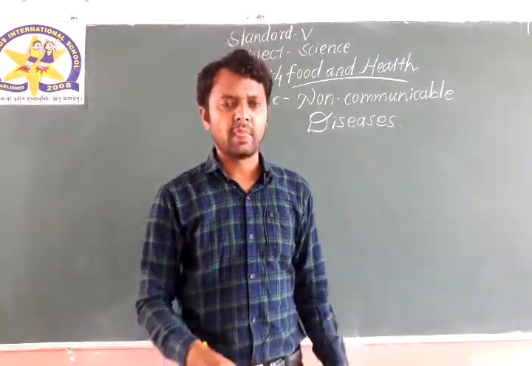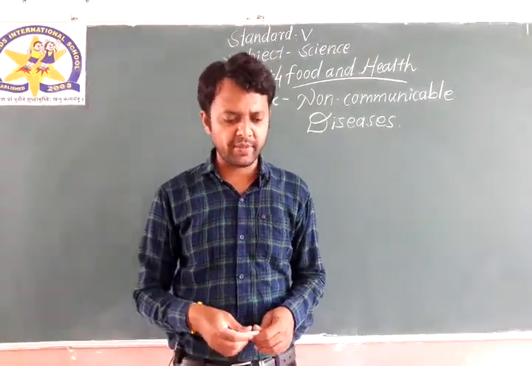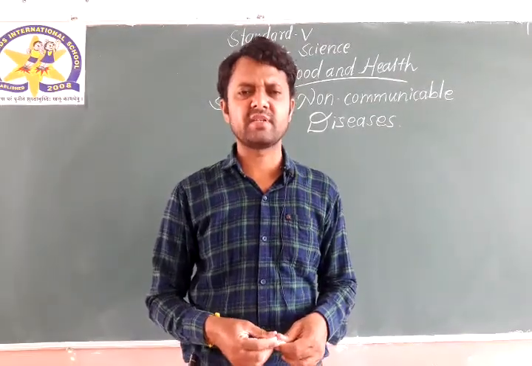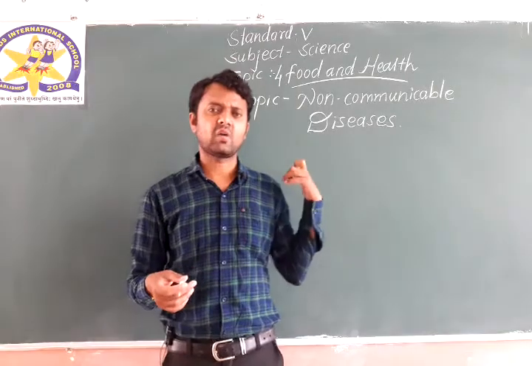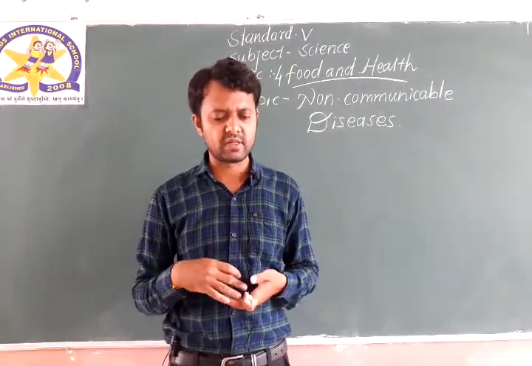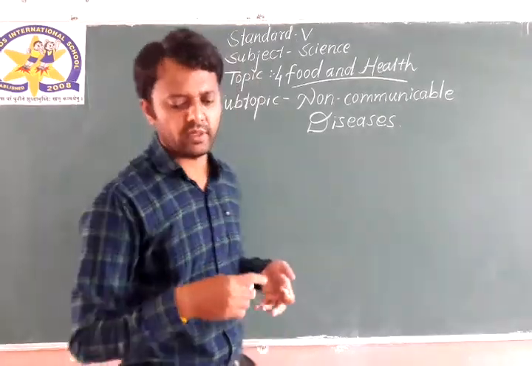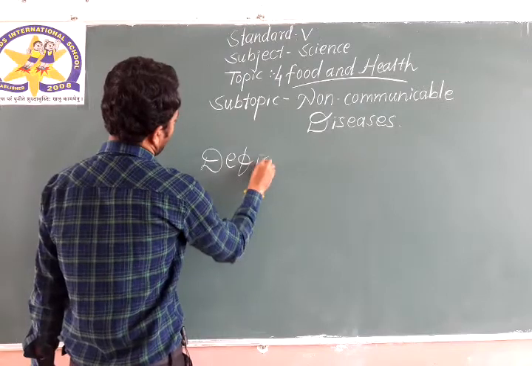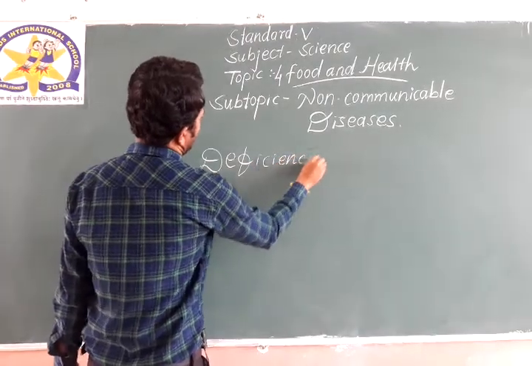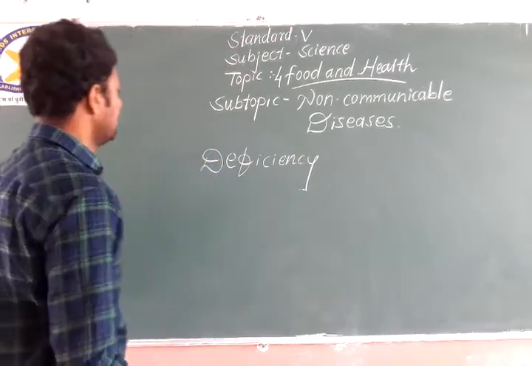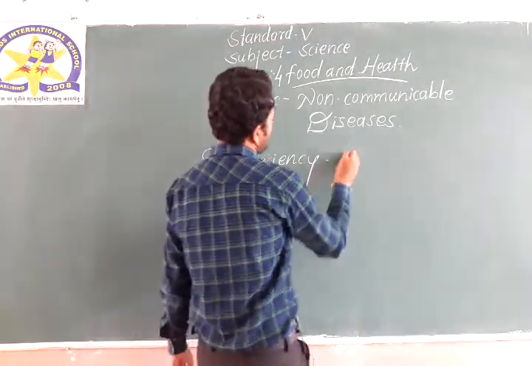First of all, there is a disease called anemia. What is meant by deficiency? These diseases are caused due to deficiency disorders.